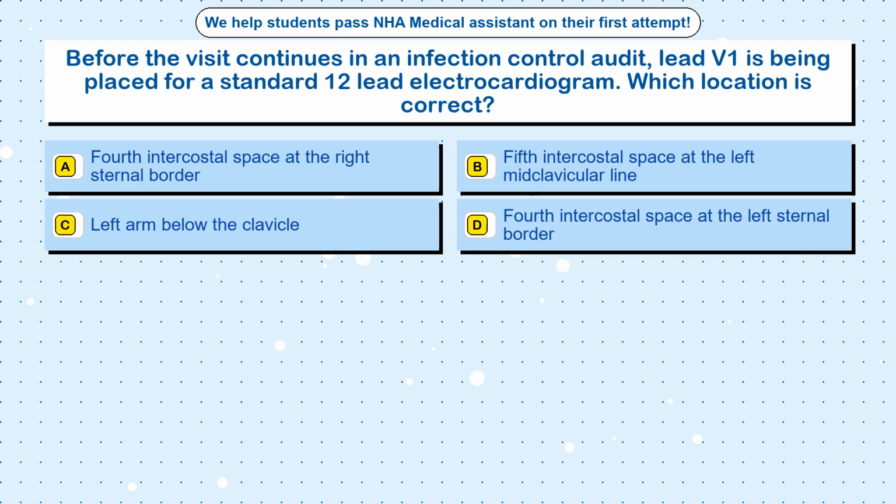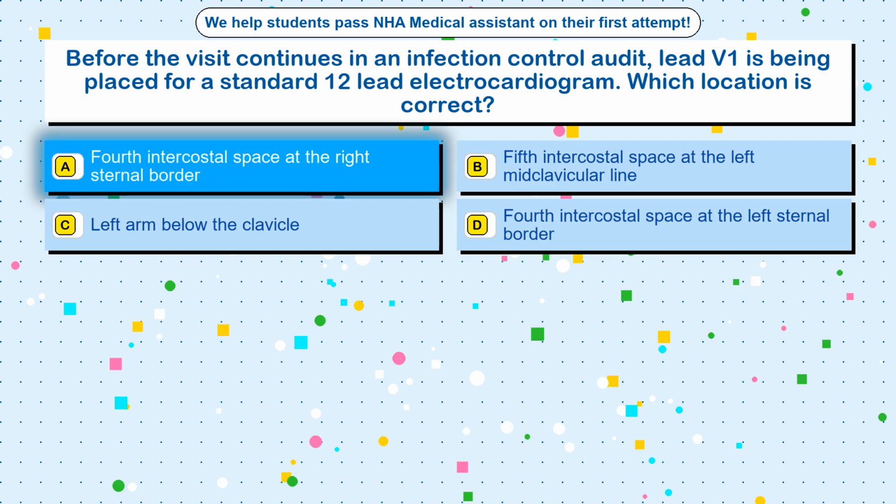Question 97. Before the visit continues in an infection control audit, lead V1 is being placed for a standard 12-lead electrocardiogram. Which location is correct? Option A, fourth intercostal space at the right sternal border. Option B, fifth intercostal space at the left midclavicular line. Option C, left arm below the clavicle. Option D, fourth intercostal space at the left sternal border.